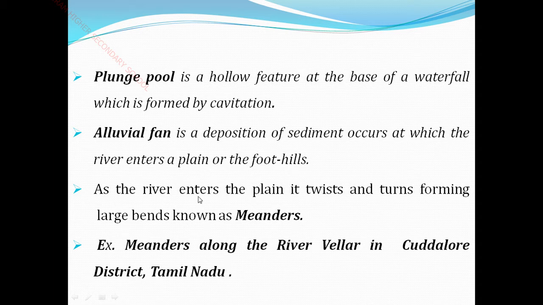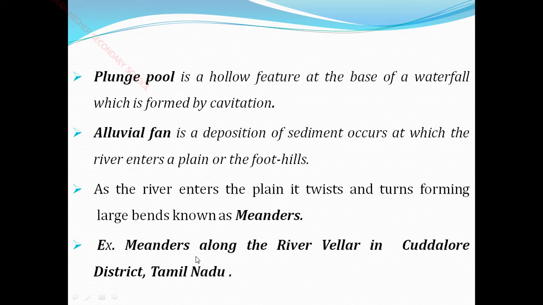When the river enters the plain, it twists and turns, forming a large bend known as meanders. When the river enters the plains, a flat area of cultivation or agriculture, it gets twisted. Twist means it moves in a zigzag manner. So it twists and turns and forms a large bend, which is called a meander.